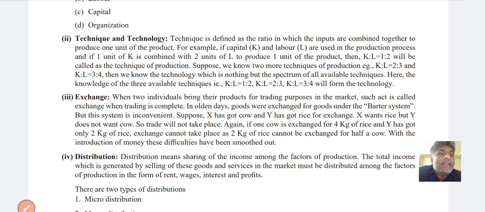Technology is defined as the ratio in which the inputs are combined together to produce one unit of product. Combined inputs in the ratio. Technique is defined as, for better understanding, you will create a problem and then you can easily understand. So technique is defined as the ratio in which the inputs are combined together to produce one unit of product.